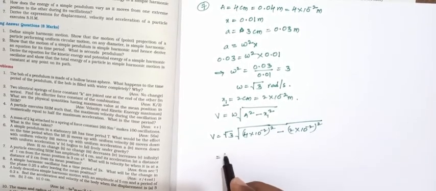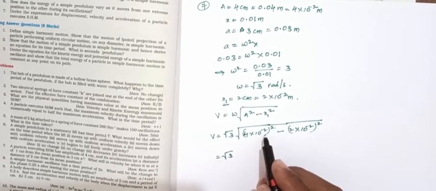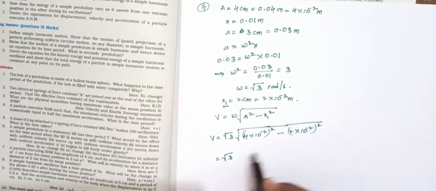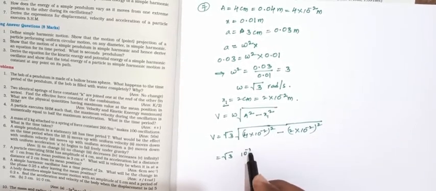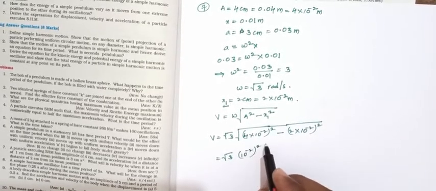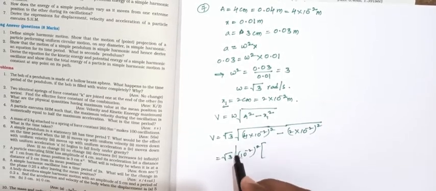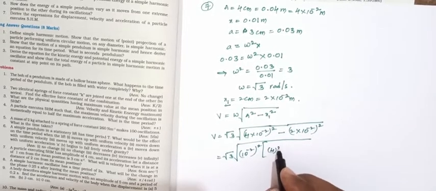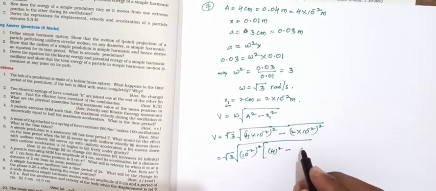That equals root 3 into 10 power minus 2 taken common, square root of 4 square minus 2 square.